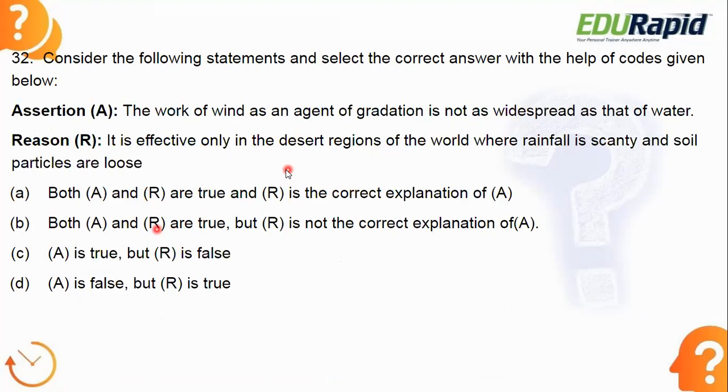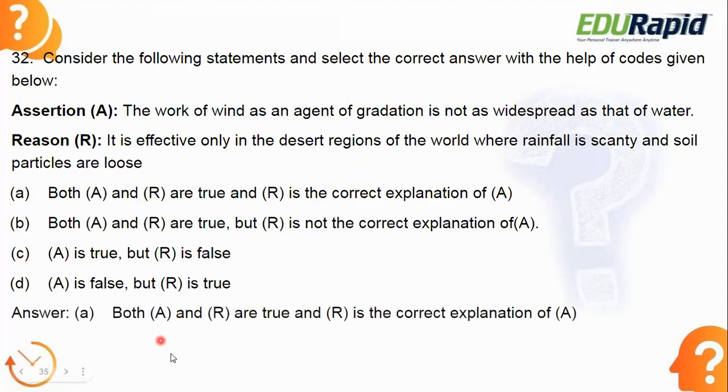In reason, it is effective only in the desert regions of the world where rainfall is scanty and soil particles are loose. What is the answer?